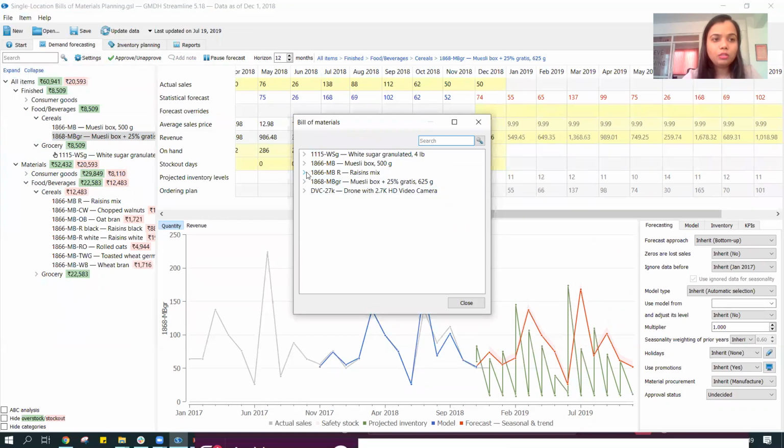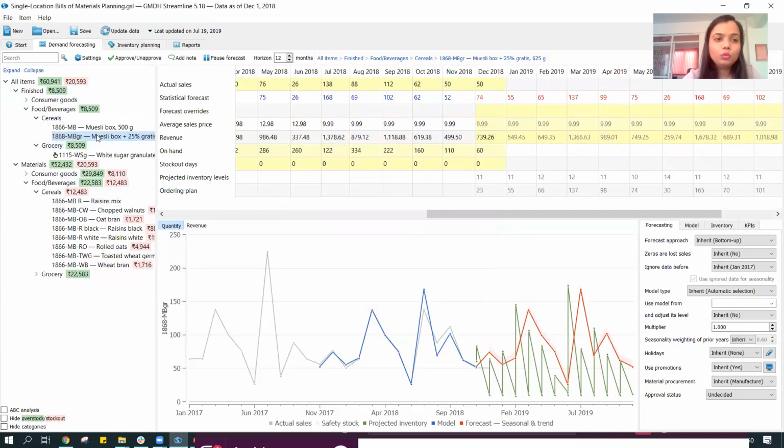It's telling me that to produce one raisins mix, I need 0.4 units of, say, my raisins white and raisins black of this combination. Or we can tell the system that for the muesli box with 25% extra, 625 gram, for this particular product, I require 250 units of rolled oats, 63 units of toasted wheat germ, and so on. So we can upload the bill of material here, and the system is going to use this information.